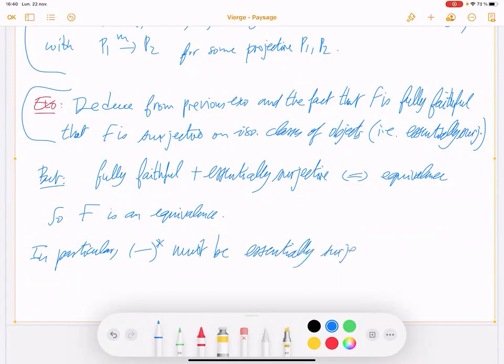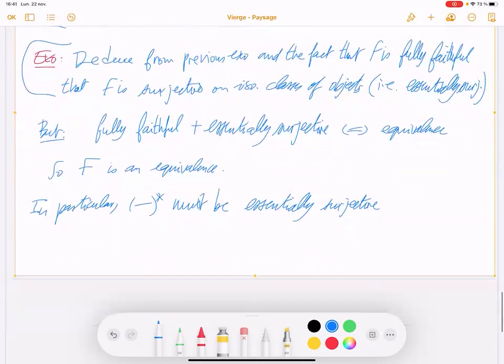F is a composition of the dual functor with itself sometimes. So the dual functor is also an equivalence. So in particular, it's essentially surjective.